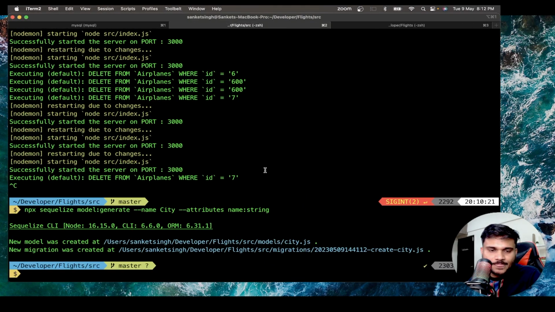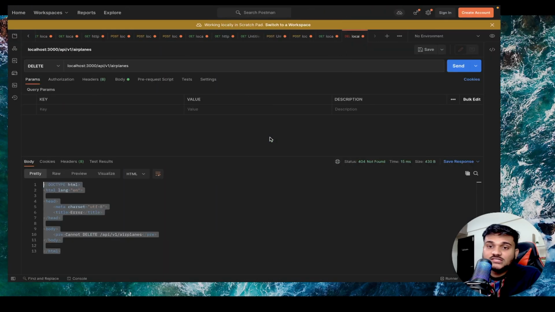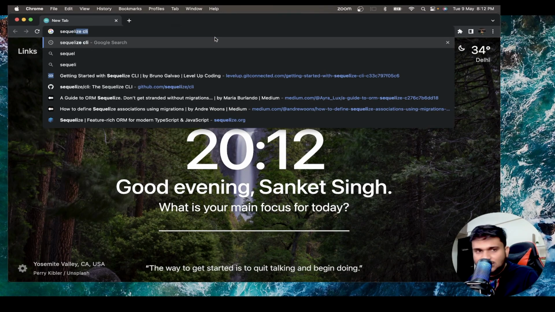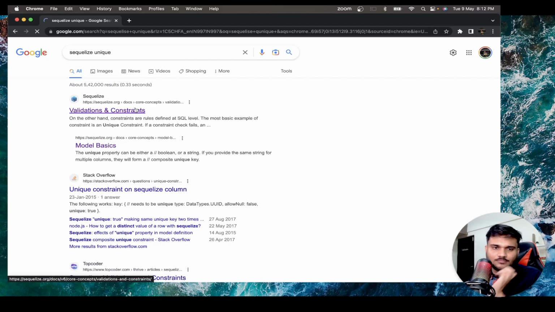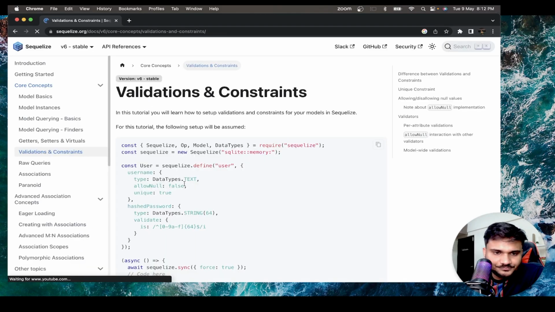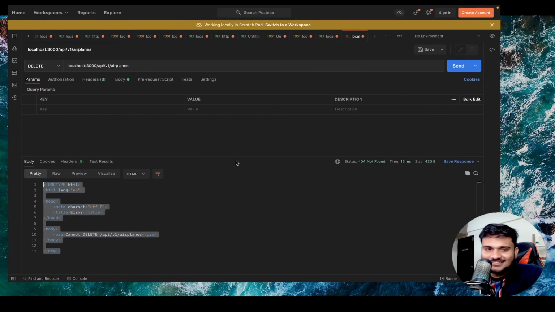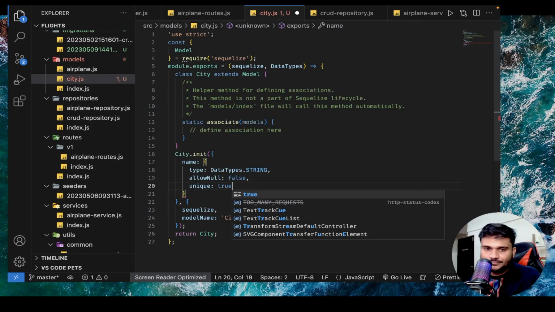Now, let's do one thing. Let's open Google and let's see what Sequelize offers for us for uniqueness. Let's write Sequelize unique. Let's see what does it give us. See, there is a property unique true. As simple as that, right? So you can say unique true.